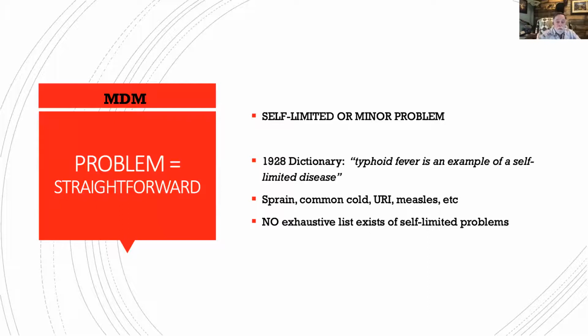When we're talking about a straightforward or minor problem out there, it's going to be self-limited, like a sprain, upper respiratory infection, measles. It's going to follow the same course of action no matter what we do. Yes, we might be able to simplify or alleviate some of the symptoms with some cough medicine or something else, but there's no exhaustive list on this right here. It's just a minor problem right there.